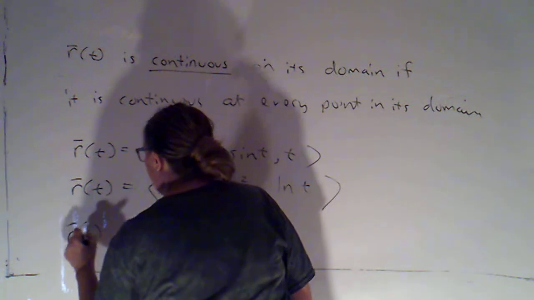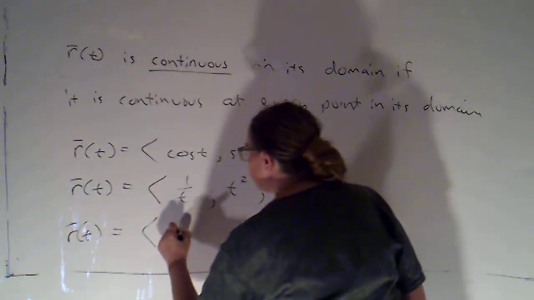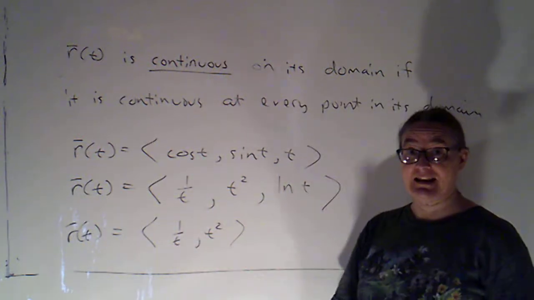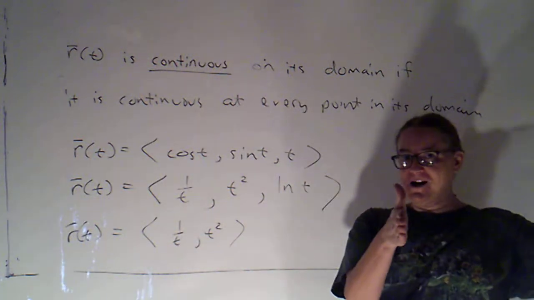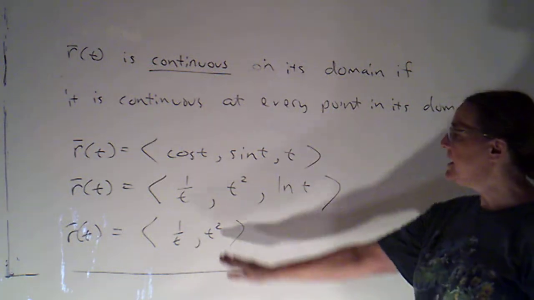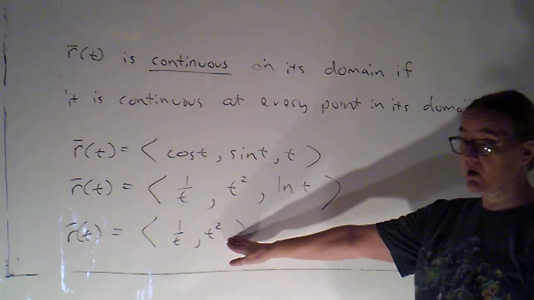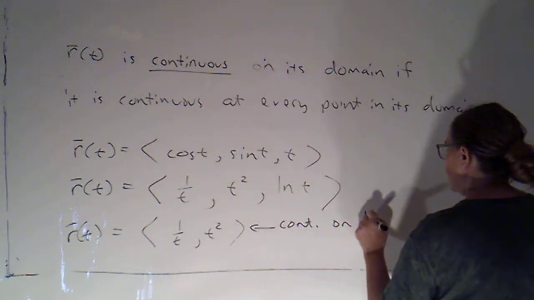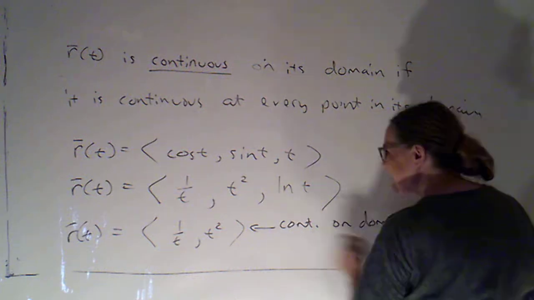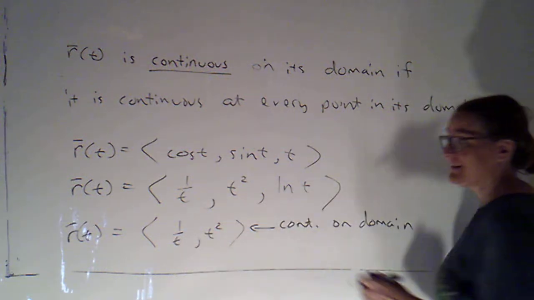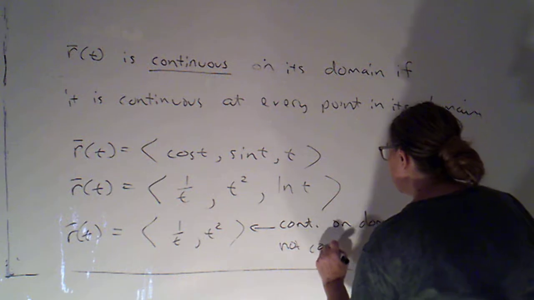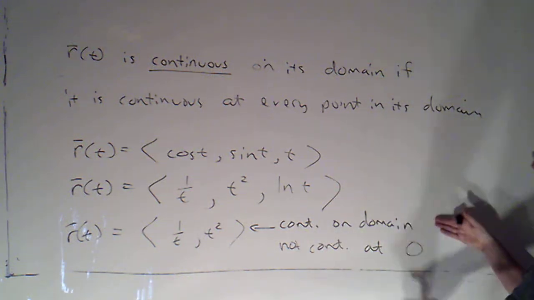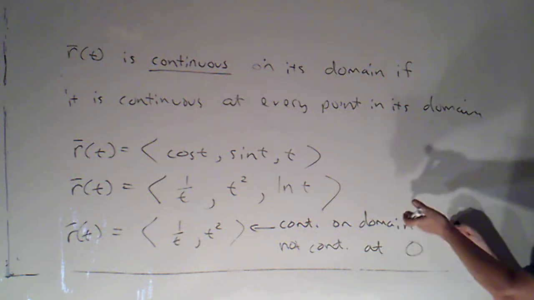I could have something like r of t equals 1 over t, t squared. Okay. Now there's a gap in the domain. It's not just that I only work with positive numbers. It's everything except 0. This is still continuous on its domain. Continuous on its domain does not mean that it's continuous at 0, because 0 is not in the domain. So it's also not continuous at 0. Okay. That's not a contradiction because 0 isn't in the domain.